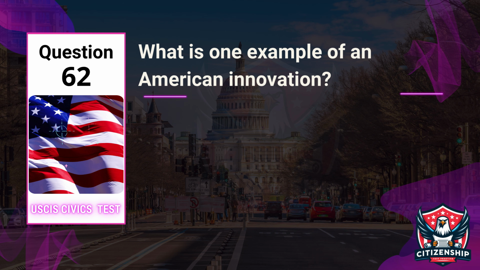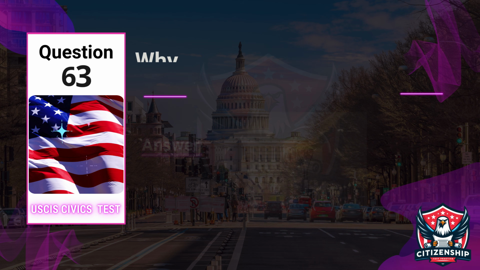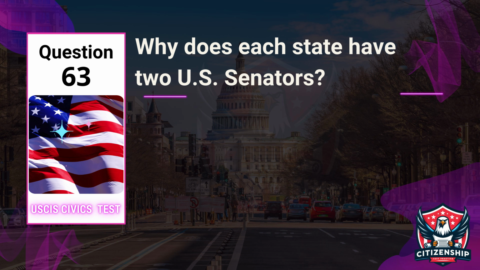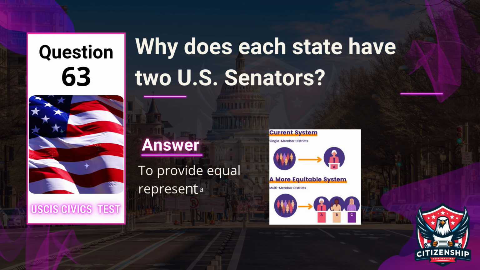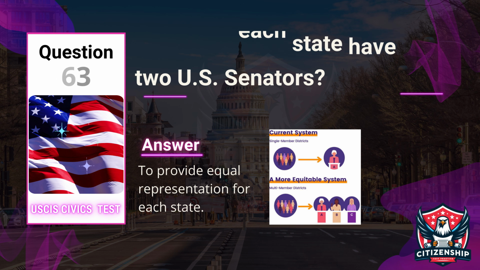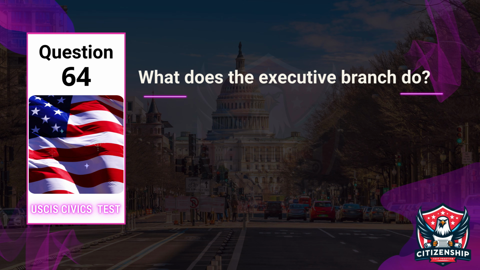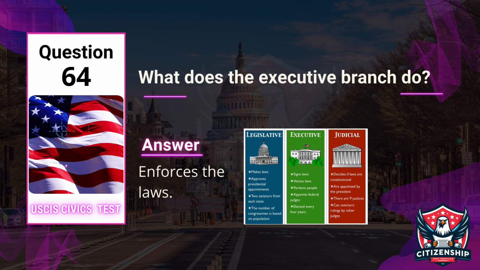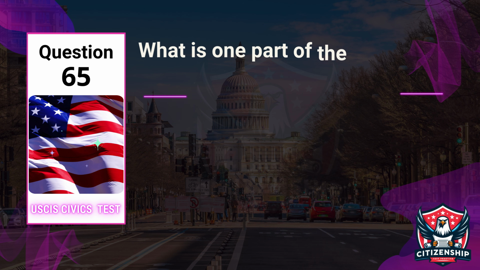Question 62. Officer: What is one example of an American innovation? Applicant: The light bulb. Question 63. Officer: Why does each state have 2 U.S. senators? Applicant: To provide equal representation for each state. Question 64. Officer: What does the executive branch do? Applicant: Enforces the laws.